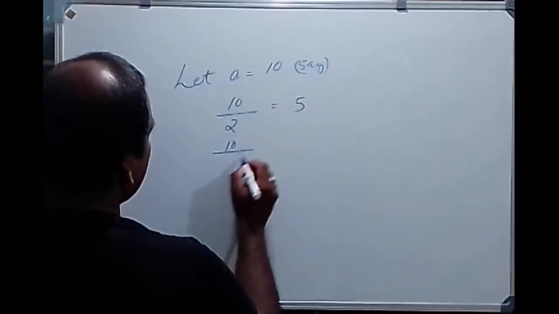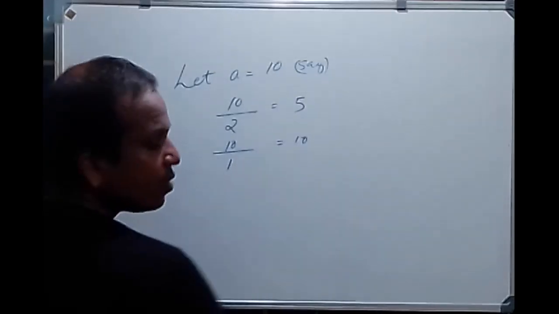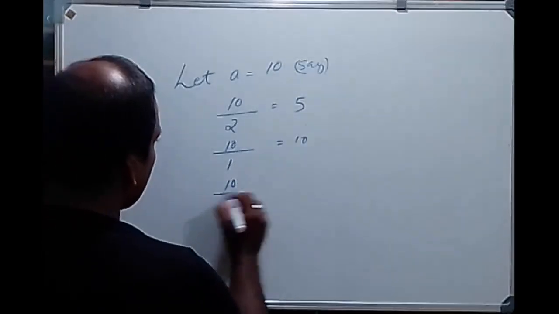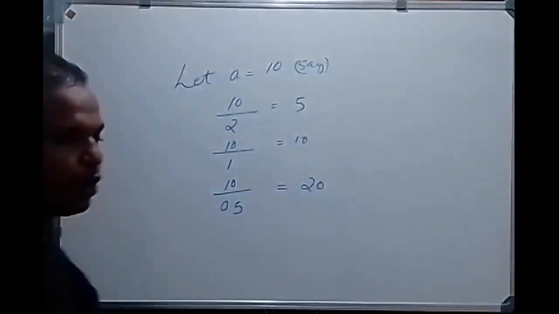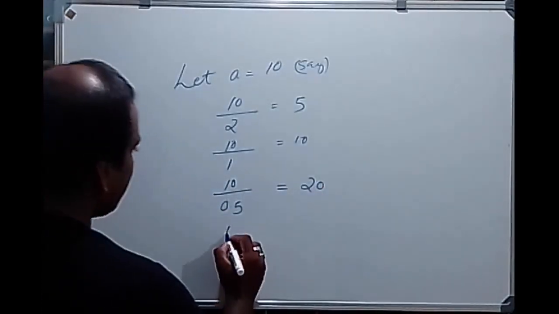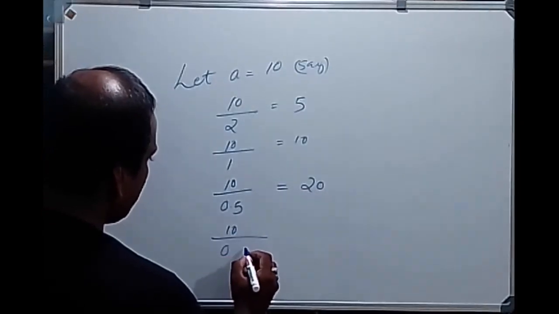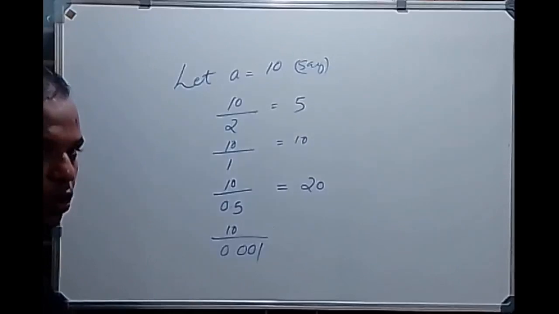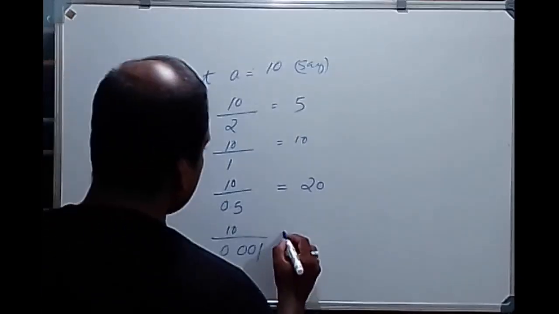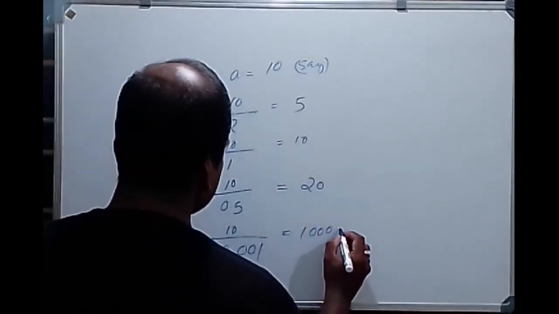Then 10 divided by 1 is equal to 10. Then 10 divided by 0.5 is equal to 20, and going. And 10 divided by 0.001, what is the value becoming? It is equal to 10,000, right?